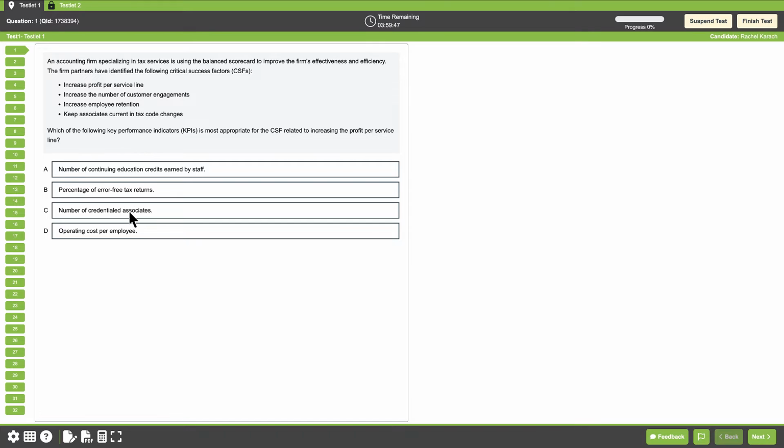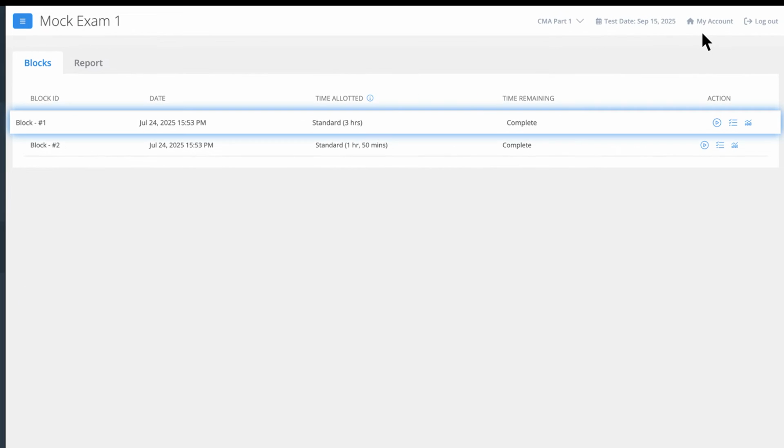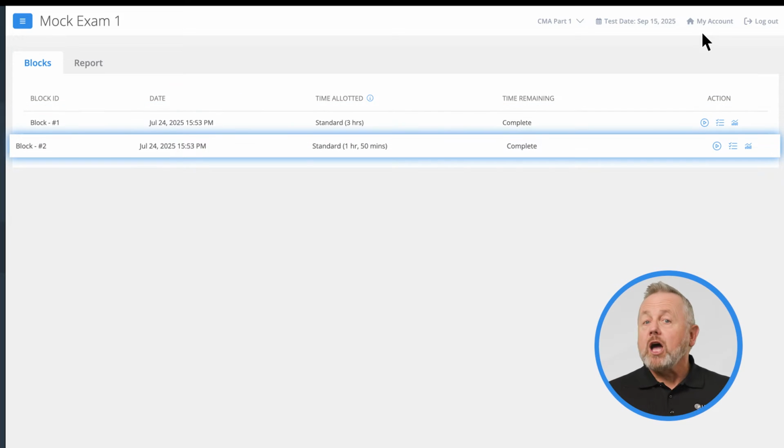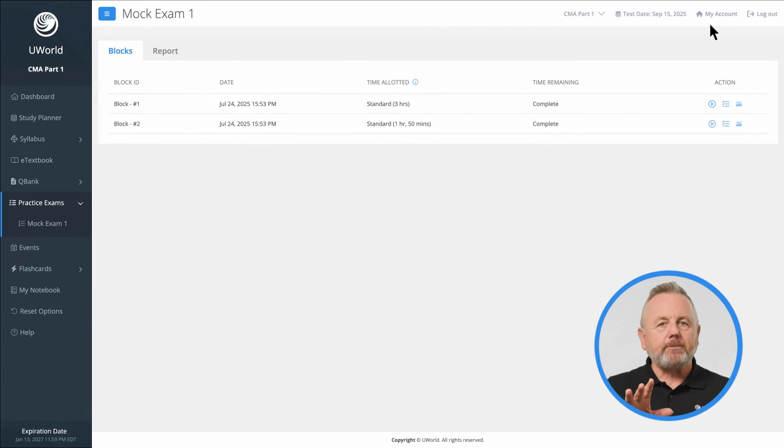During the final run-up to your actual exam day, that's when you should take your practice exam. When you're ready, open the Practice Exam drop-down in the left-hand menu. Here, the CMA exam environment is fully replicated, with unique questions not found in your QBank. They match the exam's topic allocation and offer realistic breaks. You can only take the practice exam one time, so plan to do so in a quiet setting, all at once, just like your actual exam day.